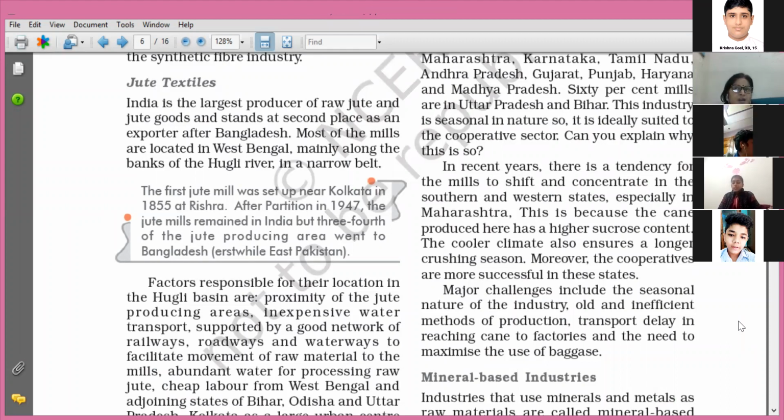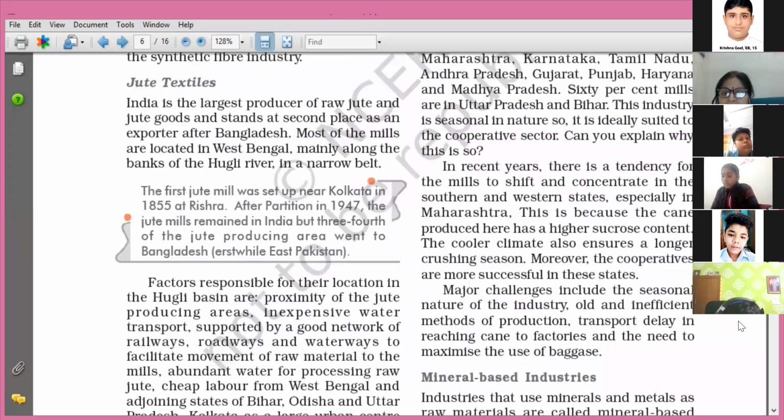If we are not able to transport sugarcane to the factories on time, then naturally during its haulage, its sucrose content will decrease. So we have to reach our destination on time. And therefore, most of the sugar industries are located near the sugarcane fields so that there is no delay in the transportation.